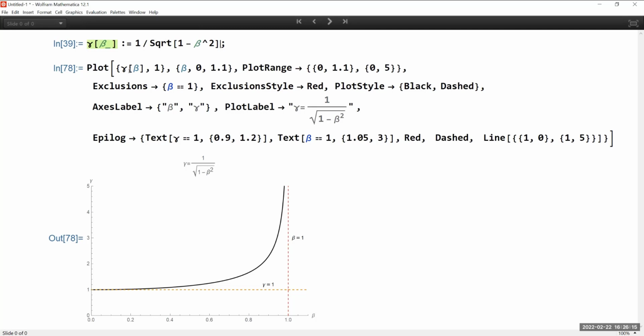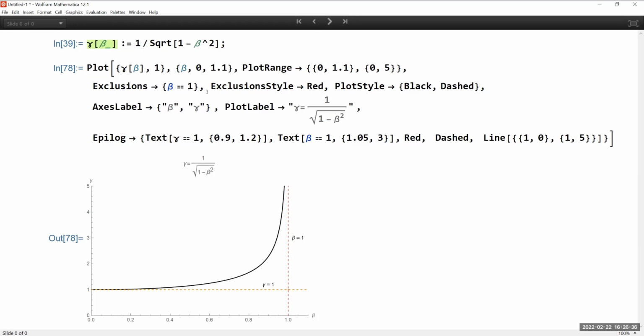So I'm trying to plot the function gamma in the range between 0 and 1. Basically, that's because if beta is more than 1, this becomes imaginary, because the square root of a negative number becomes complex, and we're dealing with real numbers in here. So this is the function gamma. This is the gamma factor, basically.